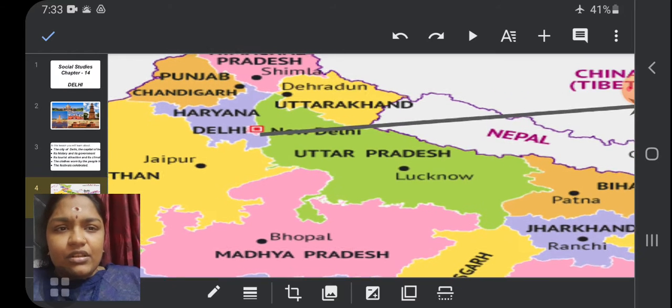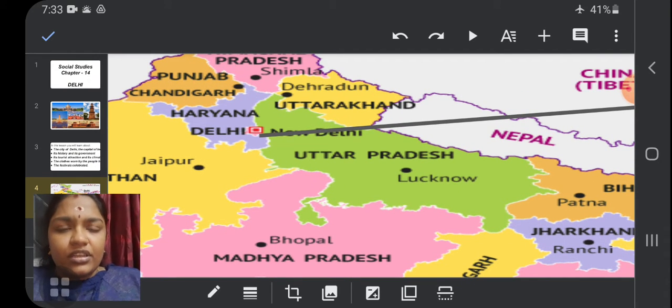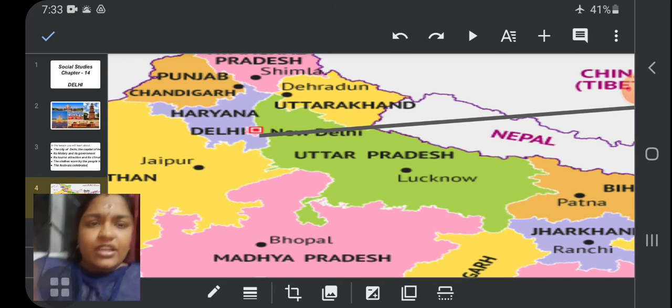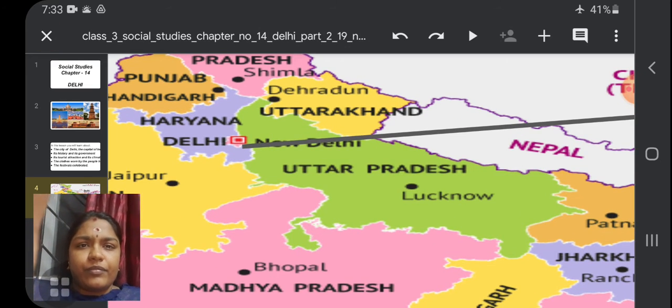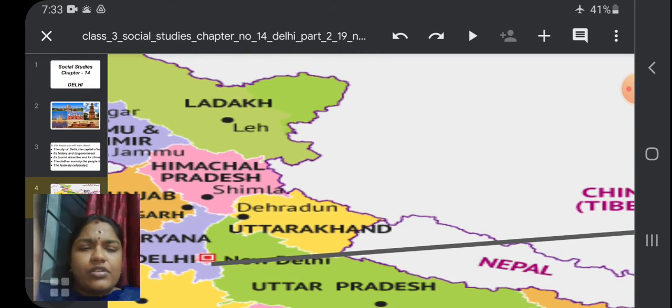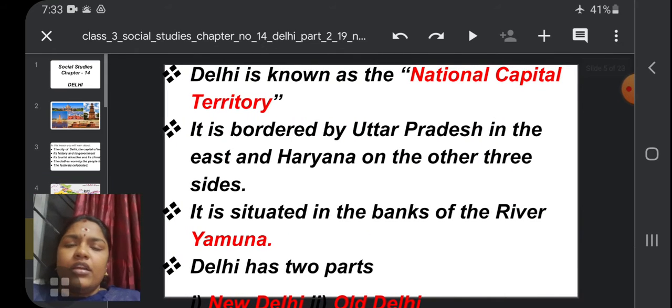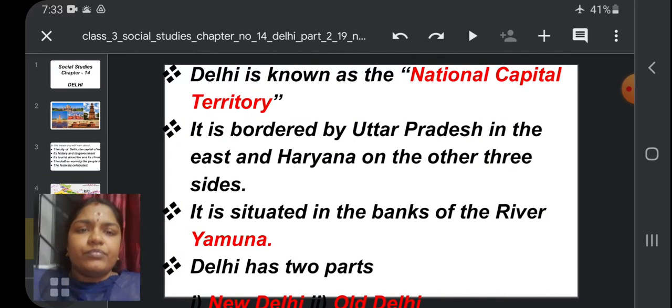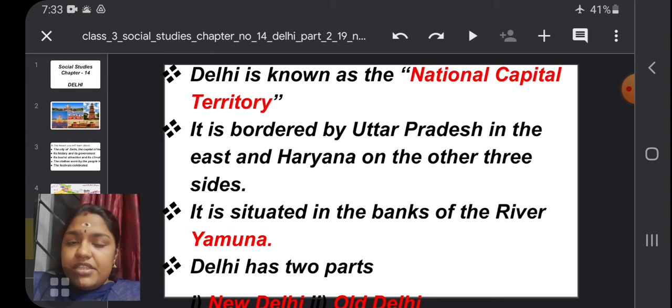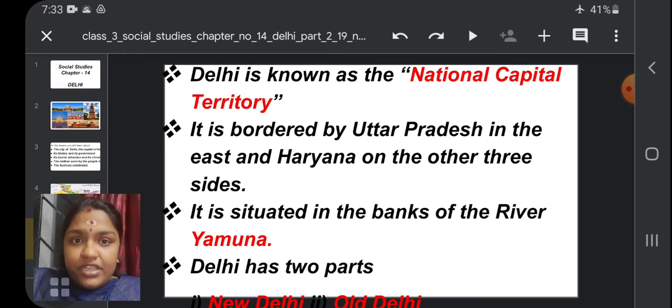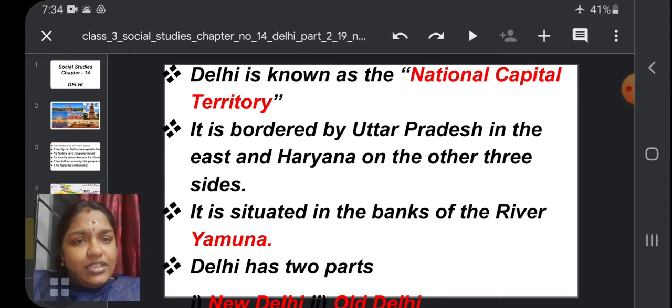We will start our session with where Delhi is located. You can see the red dot near the Delhi text, is it? So this is the correct view of Delhi city. We will go to the next slide and start the session. Delhi is known as the National Capital Territory. As I said, Delhi is the capital of India, and Delhi is known as the National Capital Territory.